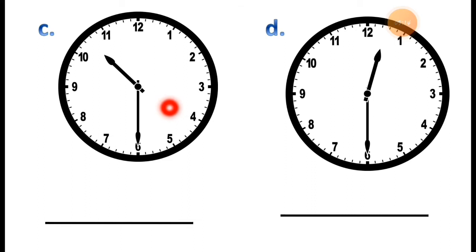It means how many minutes? If the minute hand is pointing to 6, it means it is 30 minutes. How many minutes have passed? It shows 30 minutes passed after 10 o'clock. So how can you read the time, or write the time?